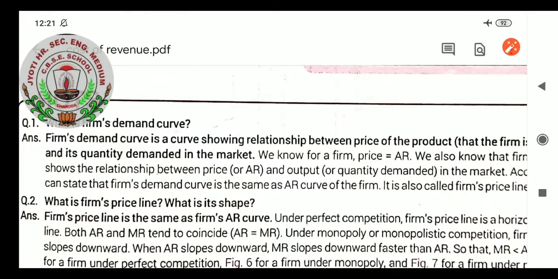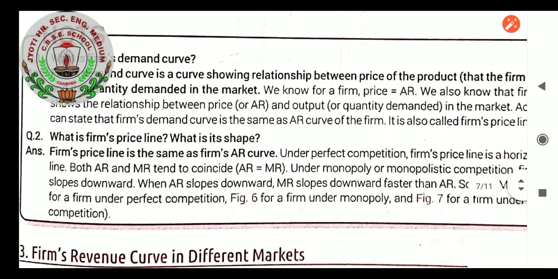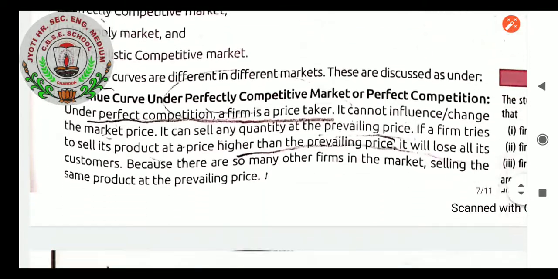What is the firm's price line, students? Now, what is its shape? The firm's price line is the same as the firm's AR curve. Under perfect competition, the firm's price line is a horizontal line. Both AR and MR tend to coincide, AR equals MR. Under monopoly or monopolistic competition, the firm's curve slopes downward. When AR slopes downward, MR slopes downward faster than average revenue, so that MR is less than AR. Figure 6 shows this for a firm under perfect competition and figure 7 for a firm under monopoly.